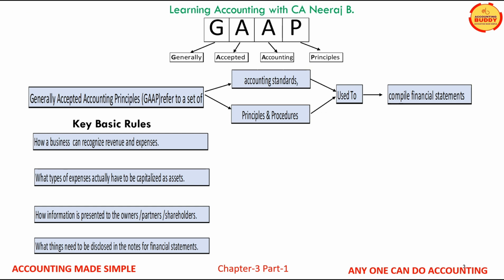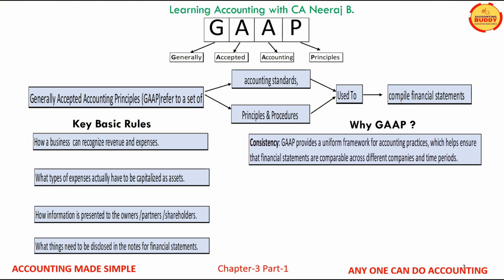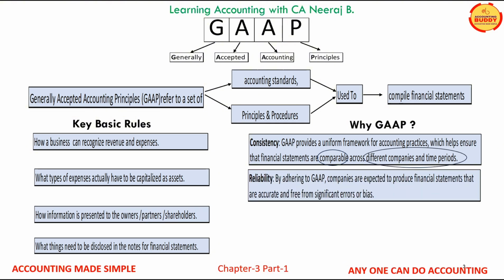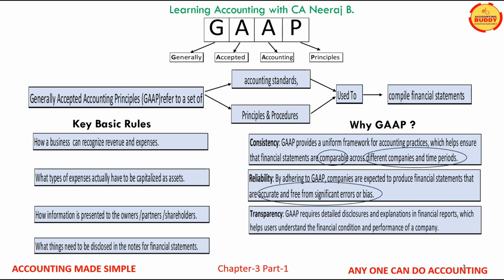Let us now understand the reasons why GAAP is required. GAAP provides a uniform framework for accounting practices which makes financial statements comparable across businesses and time periods. By adopting GAAP, businesses are expected to produce reliable and error-free financial statements.